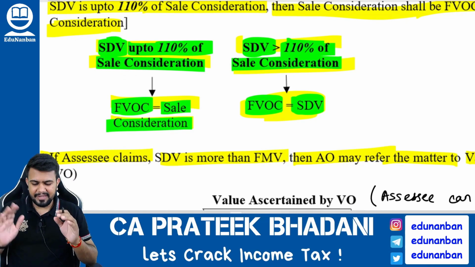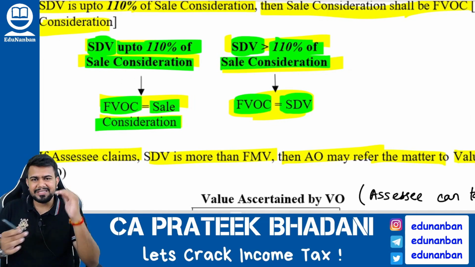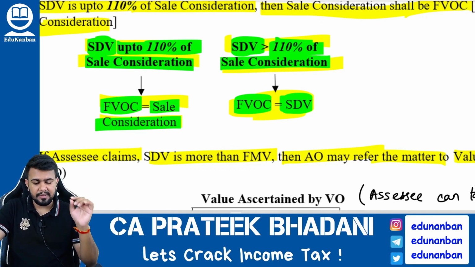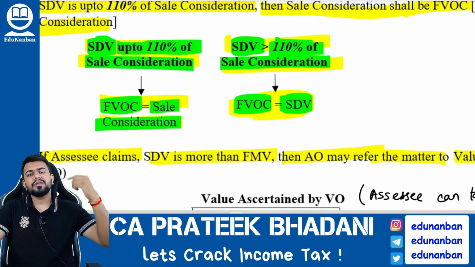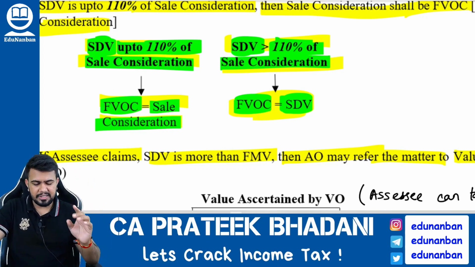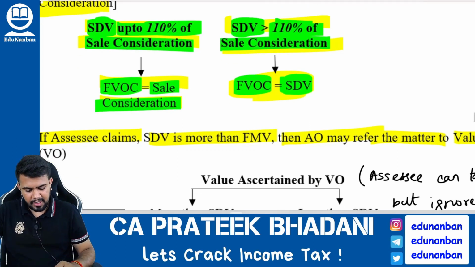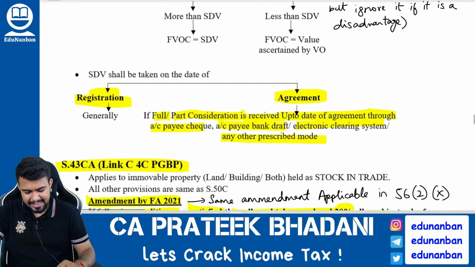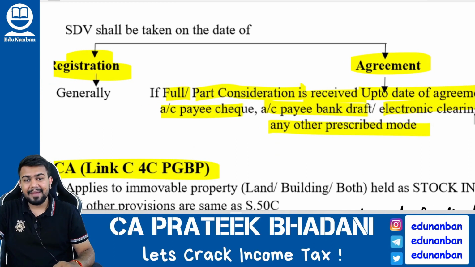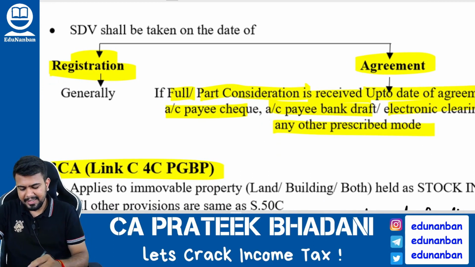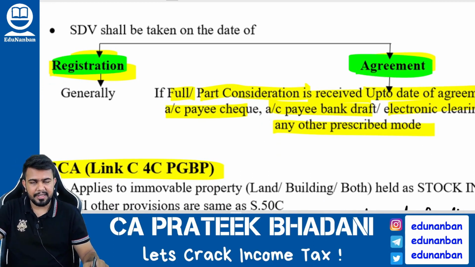So listen very carefully. If stamp duty value is just up to 110% of sale consideration, full value of consideration can be taken as usual, the sale consideration. But if stamp duty value is more than 110% of sale consideration, take full value of consideration as the stamp duty value. Now comes the question: the sale consideration is there, no? The stamp duty value is there, no? Should it be taken on registration date or agreement date?